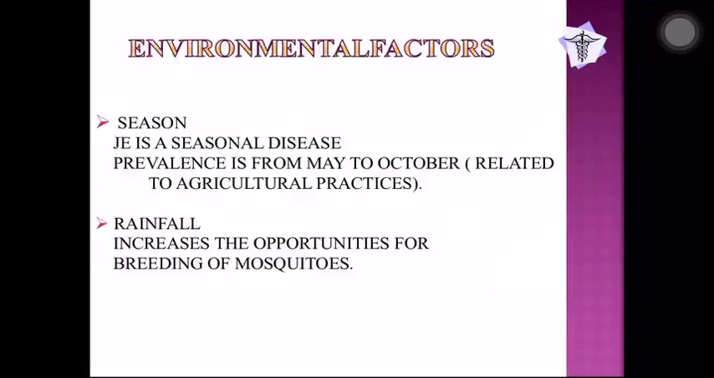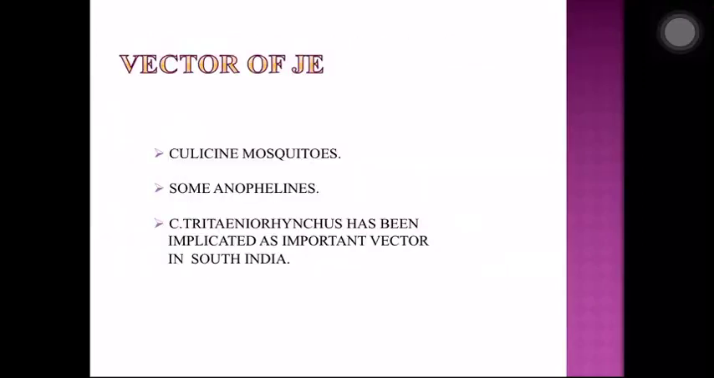Now let's see what are the environmental factors. So JE is a seasonal disease. So prevalence is from May to October, and this is related to the agricultural practices. May to October is when people go to the fields for agricultural purposes. And rainfall increases the opportunities for breeding of mosquitoes. As we all know, from May to October it is monsoon season wherein you can see rainfall and the mosquito population increases. So these are the environmental factors.